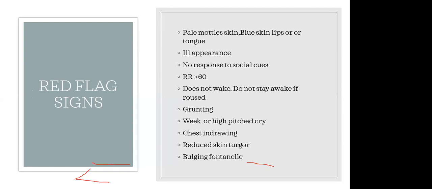If the child is having grunting, a weak cry or high-pitched cry, if there is chest indrawing, reduced skin turgor, or a bulging fontanelle, which may suggest meningitis or any CNS infection. These are the red flag signs, and we can assess the child based on them. If red flag signs are present, we have to intervene early and refer the child as early as possible. Next slide.